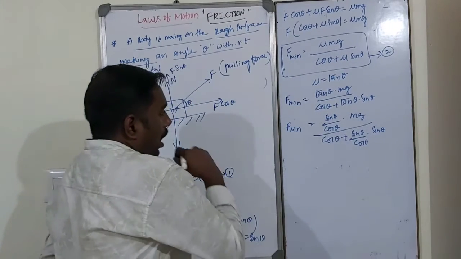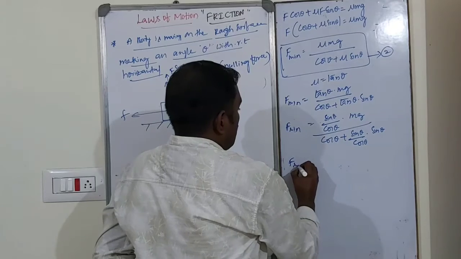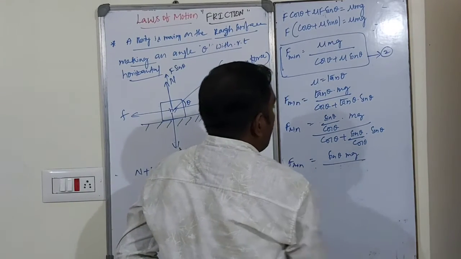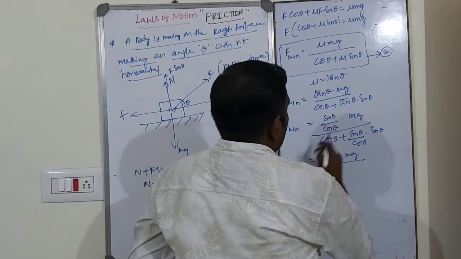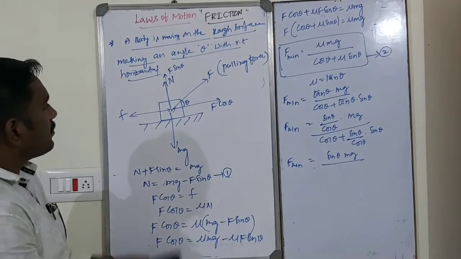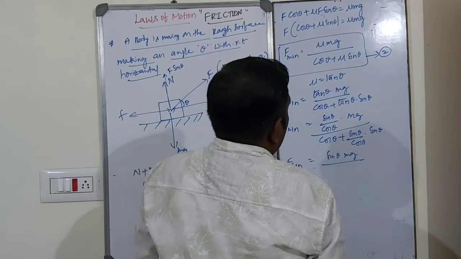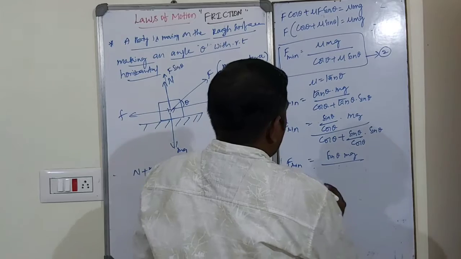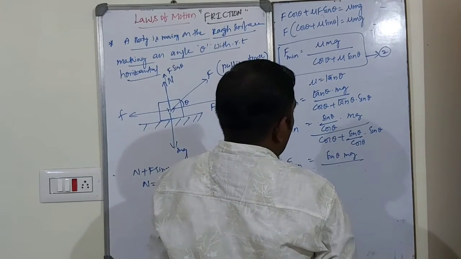Now, F minimum is equal to sin theta mg divided by cos theta, sin theta cos theta, that is cos square theta.